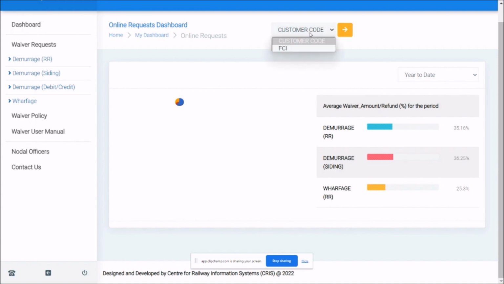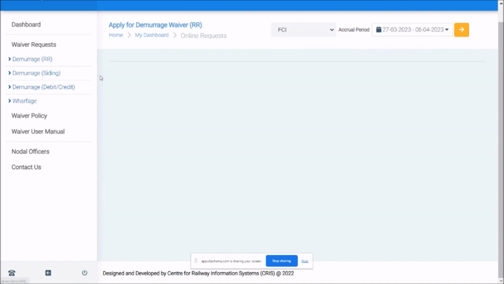So this drop down would list all the customer codes which you are authorized for. Let's go with FCI, damage against RR. This facility is available for all the charges which have been accrued in last 10 days only, as per the policy of Indian Railways. The policy is available here, waiver policy.